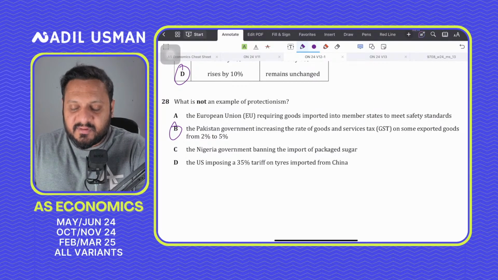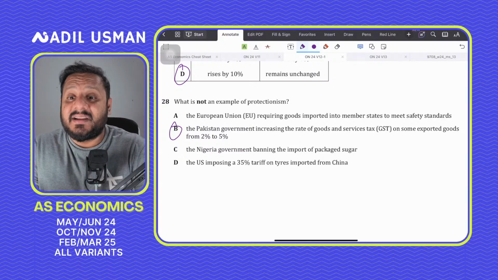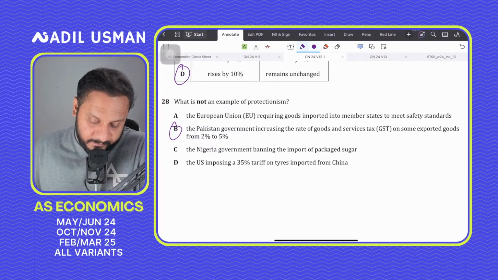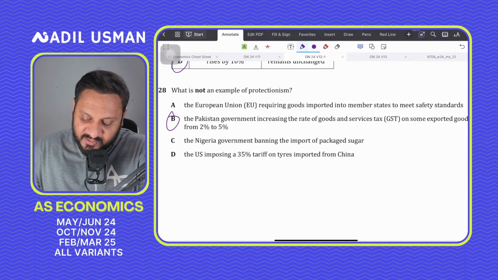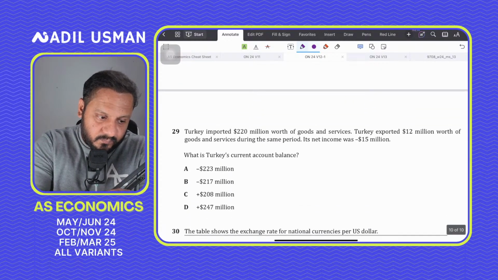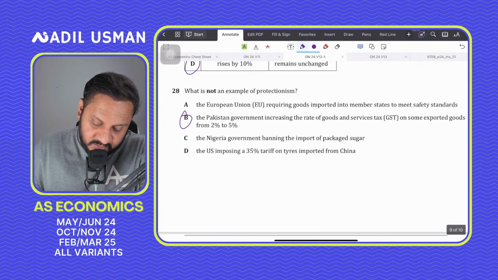Taxing exports do not protect domestic producers. In fact, it can hurt them. It can be a pain for them. So B is the correct answer, because increasing GST on exported goods is not protectionism. But sir, C also have the same answer in question 27.